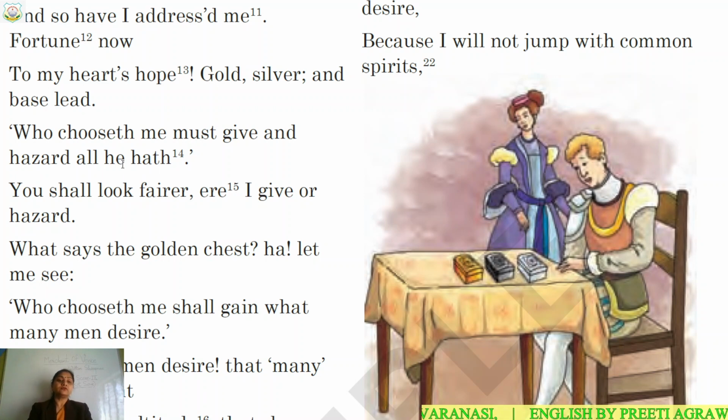Okay, so whosoever will choose me must give everything, will sacrifice everything and take risk for everything, for those things which he has. So it was written on the lead casket. Now after seeing this, what is the reaction of Prince of Aragon? That we will come to know.